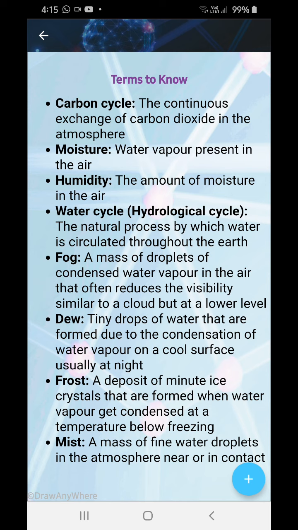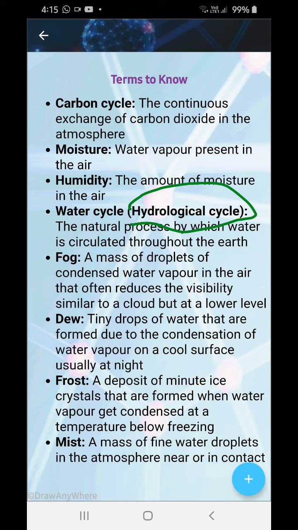Moisture: water vapor present in the air is known as moisture. Humidity: the amount of moisture present in air. The water cycle, or the hydrological cycle, this term is very important: the natural process by which water is circulated throughout the earth. You have seen this many times.